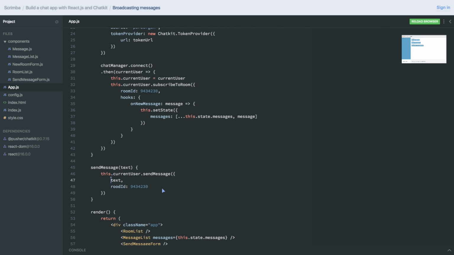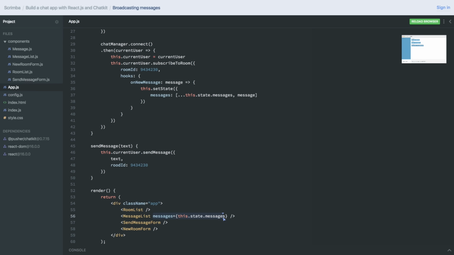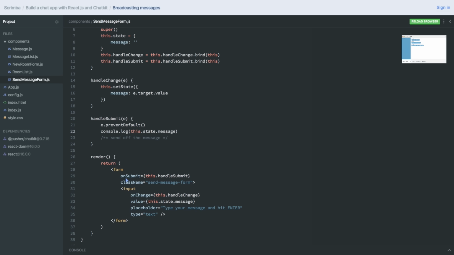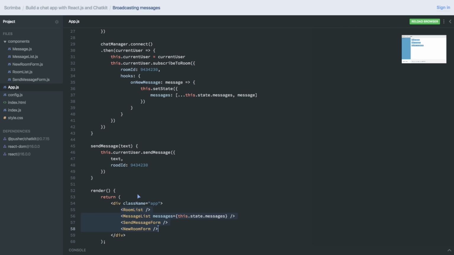And now comes a concept which I struggled understanding, and I know that a lot of people find it hard to wrap their heads around. Because as you've experienced here, when we sent the messages down as a prop to MessageList, data flows in one direction in React, from parent, that's the app.js, to child, which are these here. However, now we're in a position where we somehow need to get the data from down in the message form, the data we're storing in the state here, and send that up to the app.js component, because that's the one that'll send this data off to Chatkit. So this is called the inverse data flow in React.